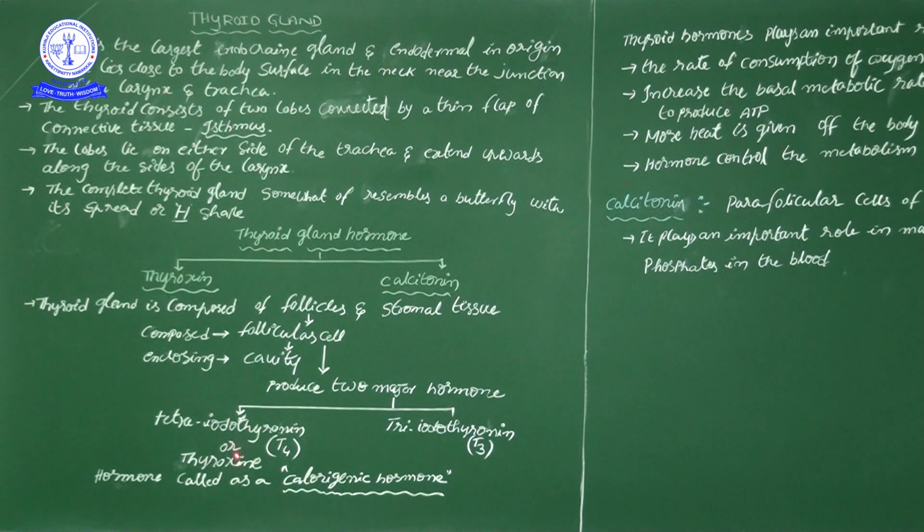Four iodines. If the thyronine contains four iodines, we consider it tetraiodothyronine. That is the chemical name, but the scientific name is thyroxine. This thyroxine contains four iodine molecules.